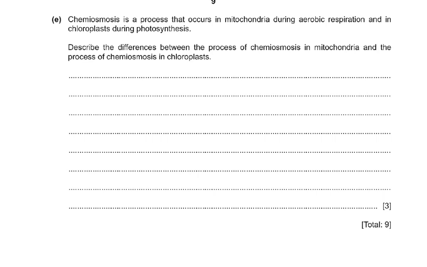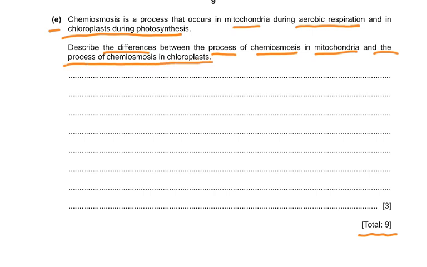Then coming to the E part of the question, it's a total 9 marks question. Chemiosmosis is a process that occurs in mitochondria during aerobic respiration and in chloroplast during photosynthesis. Describe the differences between the process of chemiosmosis in mitochondria and the process of chemiosmosis in chloroplast. So in the mitochondria, it is oxidative phosphorylation. In the chloroplast, it is